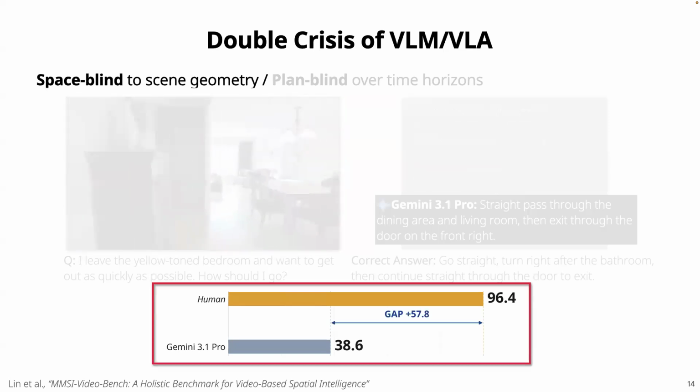Here are the quantitative results on this benchmark, which reflect this exact limitation. The gap between human performance and Gemini 3.1 Pro is nearly 60 points. So even top performing models nowadays are still deeply space blind when we evaluate them on these 3D tasks.